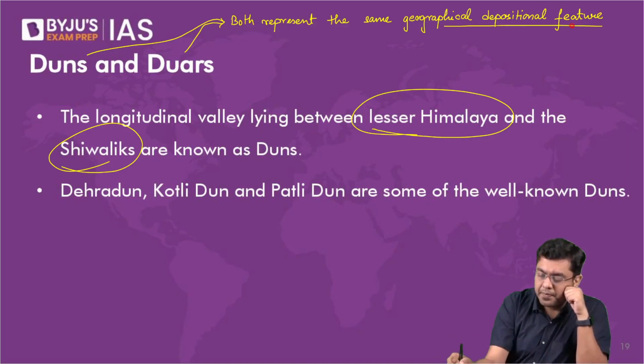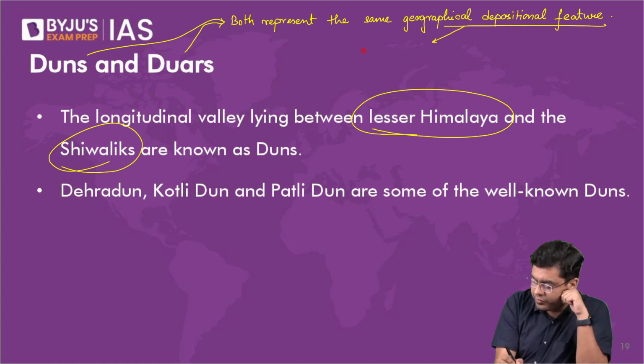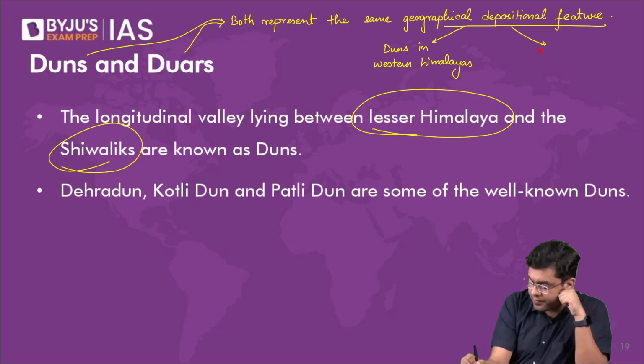Okay. Dunes in Western Himalayas, duars in Eastern Himalayas. Yes, Mayank, that is correct.